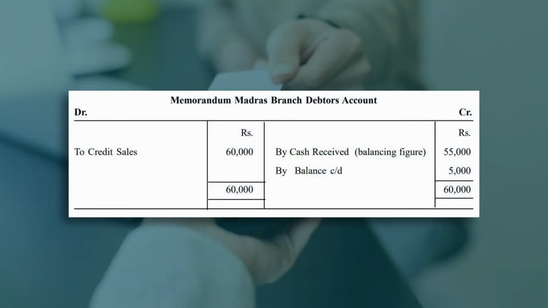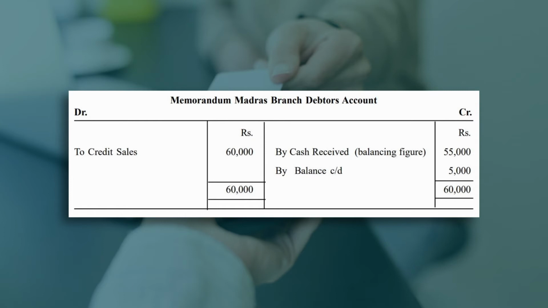Yes, the branch debtors account. To credit sales. It is given in the question that 60,000 rupees were made as credit sales. This is the credit sales provided in the question, and then the closing balance of debtors is also provided, that is 5,000. We can check it.